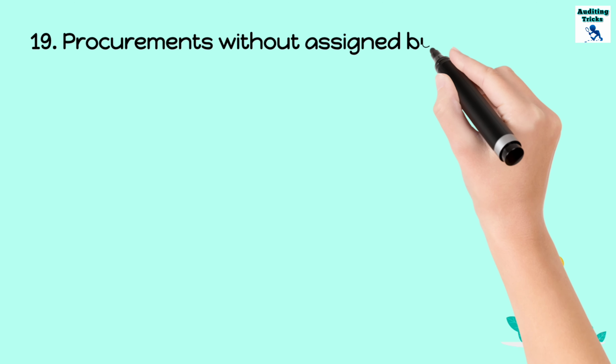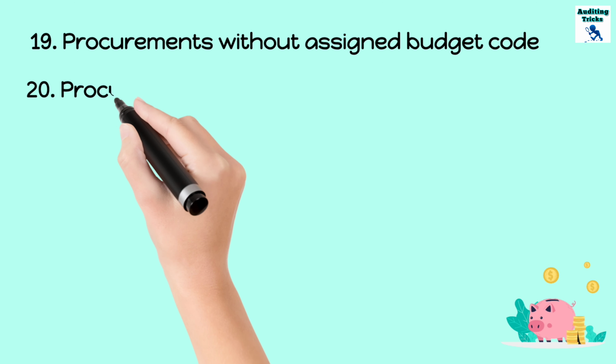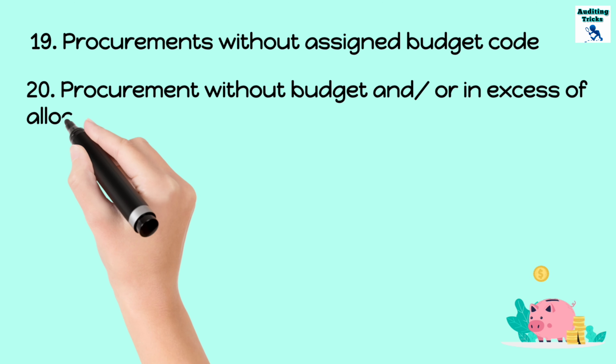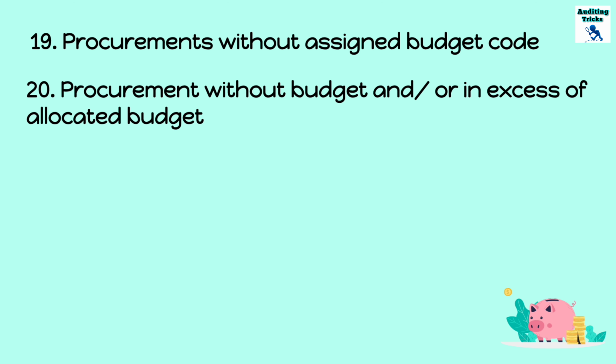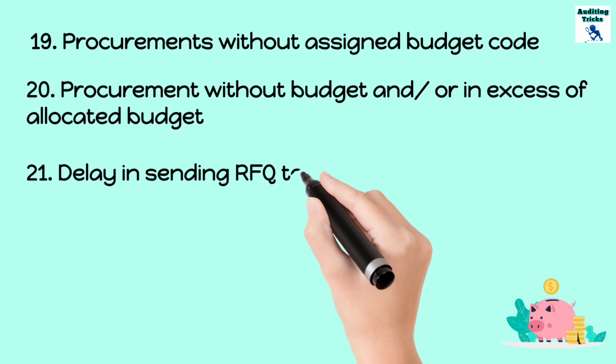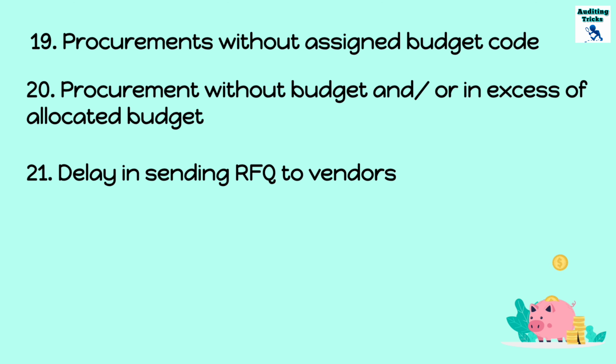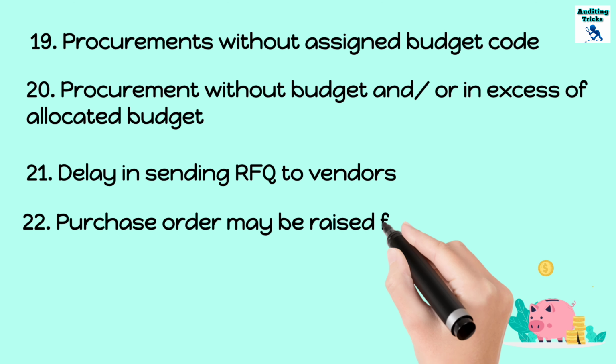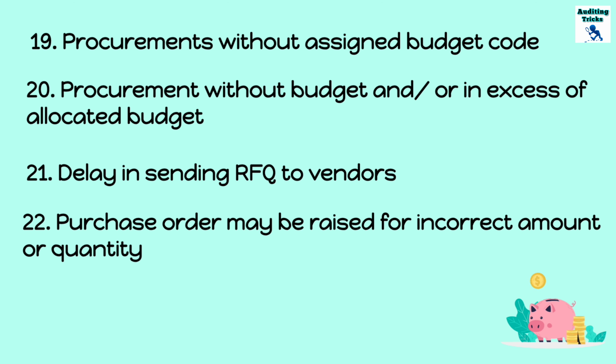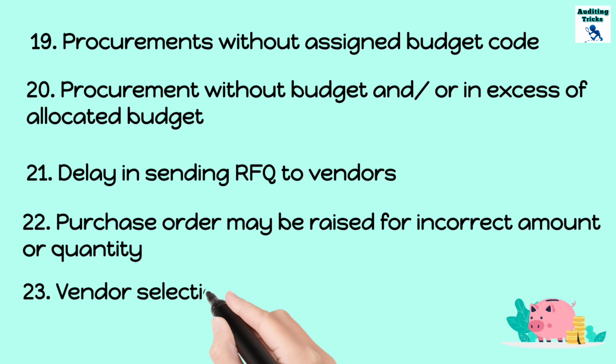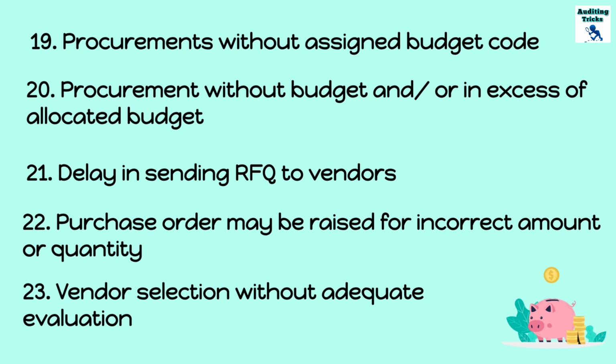19th is procurements without assigned budget code. 20th is procurement without budget or in excess of the allocated budget. There could be delay in sending RFQ to the vendors as well. Purchase order may be raised for incorrect amount or quantity. And there could be vendor selection without adequate evaluation.